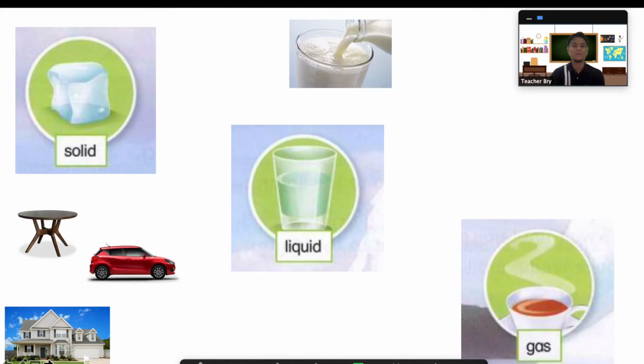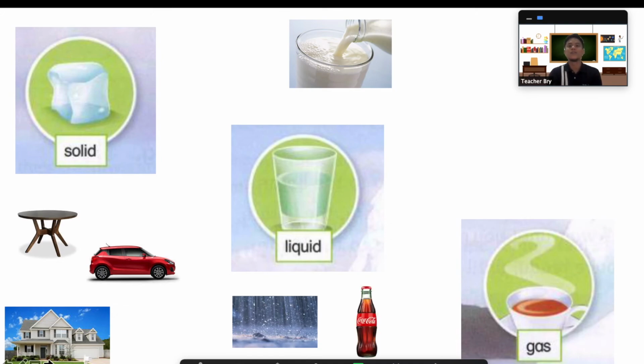Let's see if your examples are the same as mine. I have milk. Did anybody write milk? Good guess. Rain. Oh my gosh, how could you forget rain? Soft drinks, Coca-Cola, soda. You got it right. Honey. Did anybody write honey? Good guess. Okay, now finally, let's go to gas. I think I have 3 examples for gas. Now let's see if your guess is as good as mine. Go! 10 seconds.